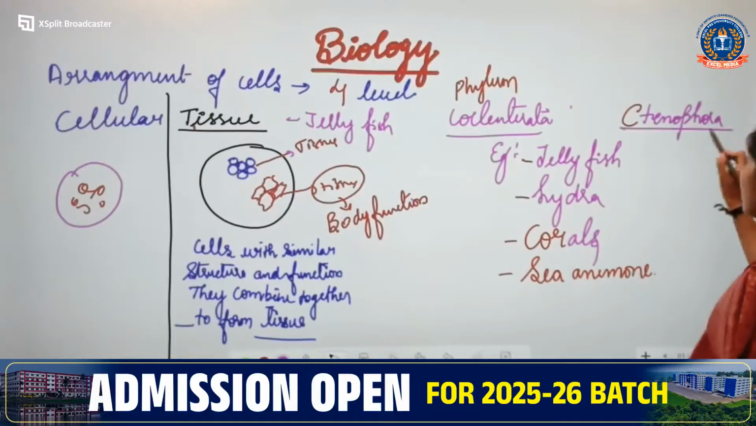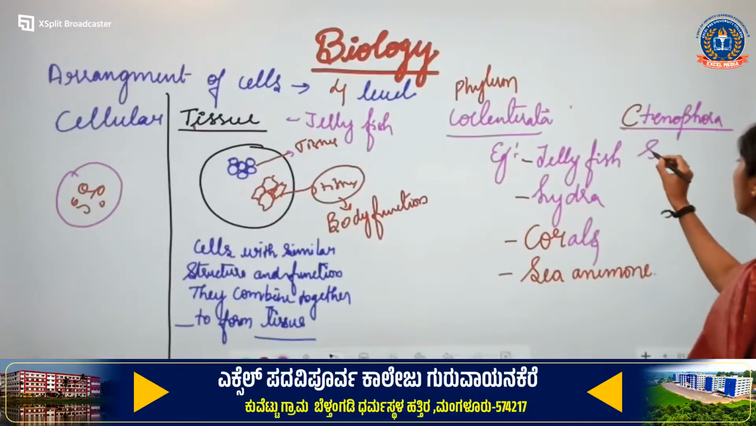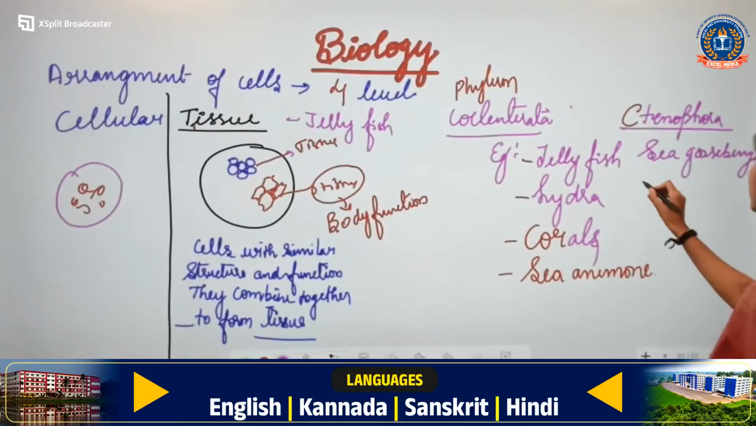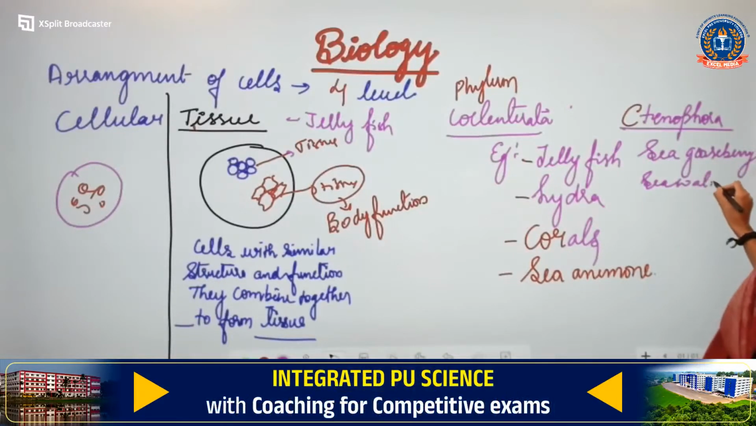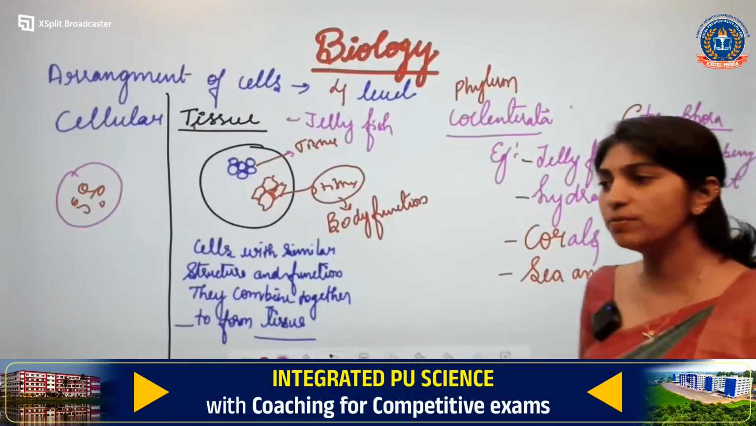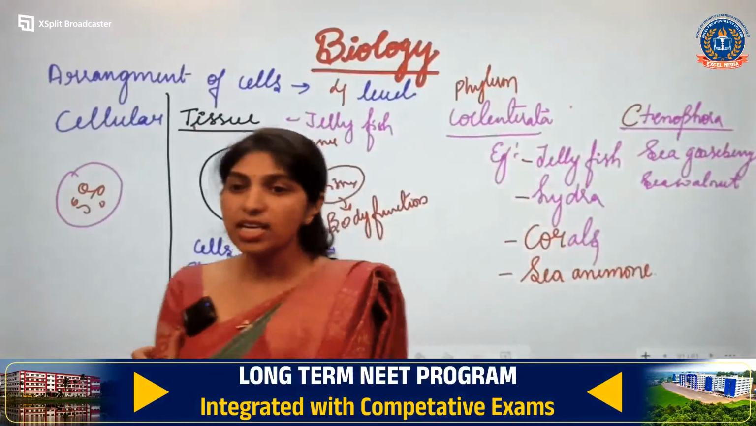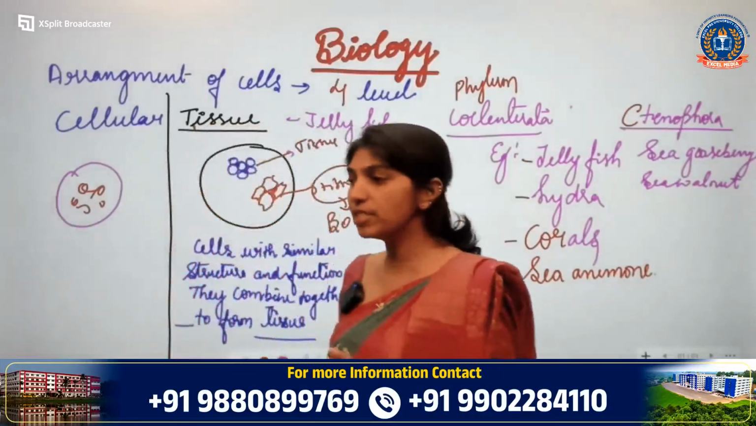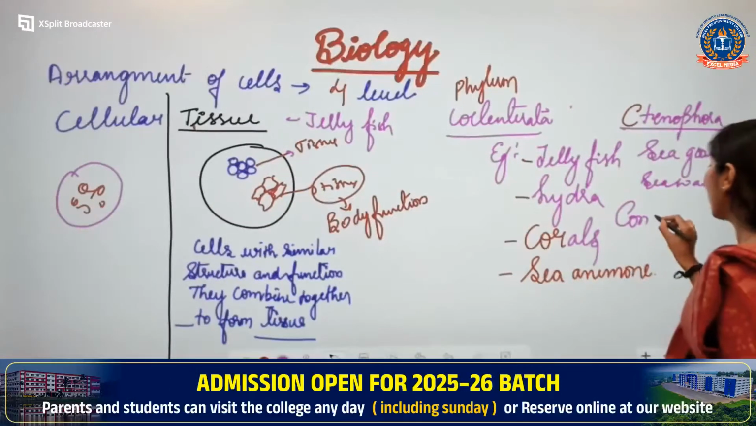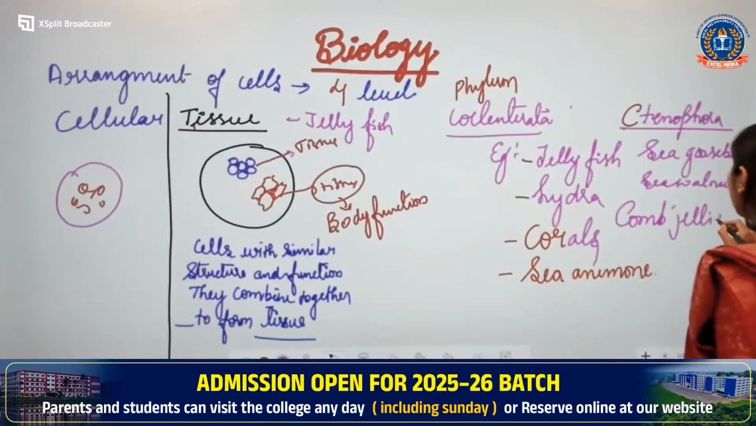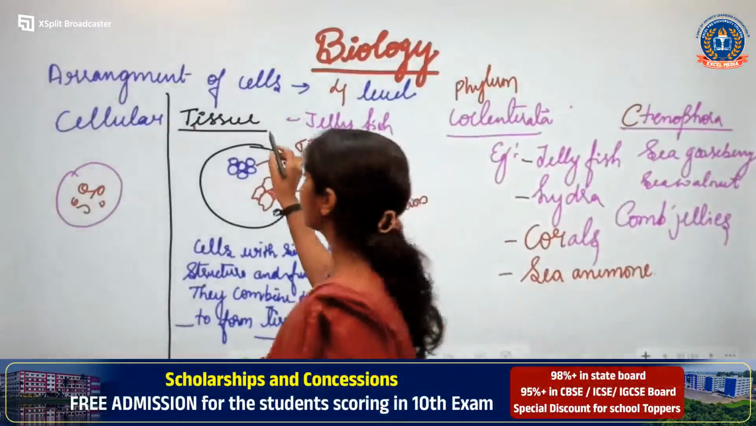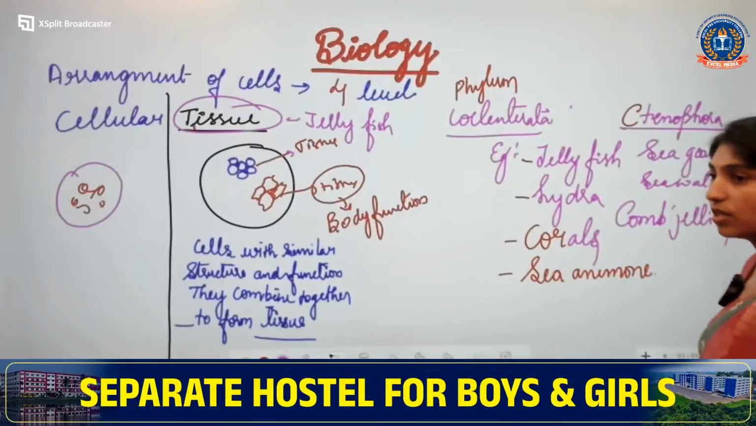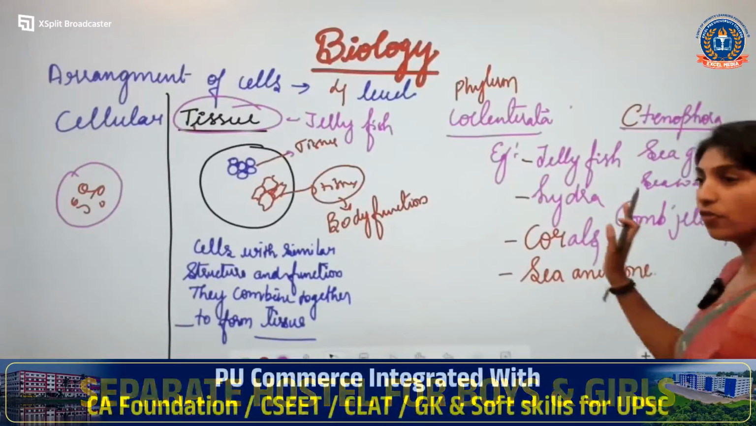Then ctenophora, you can give sea gooseberry, then sea walnut. Scientific names we will study while studying phylums. These are the examples for ctenophora: sea gooseberry, sea walnut, or you have Pleurobrachia. There are few examples. Or comb jellies, very good. They are commonly called comb jellies. These many examples you can give for the tissue level of organization. Pleurobrachia is also correct answer. All these examples you can give for tissue level.